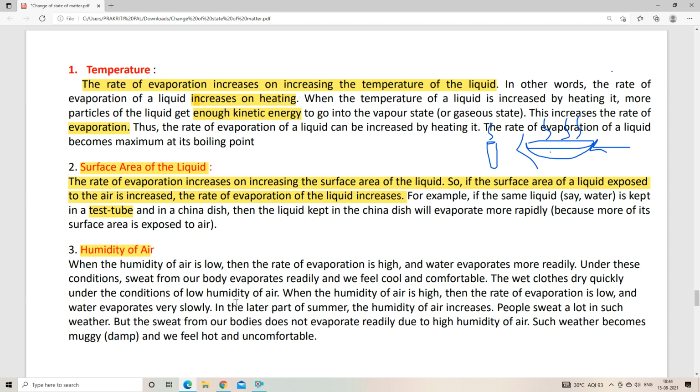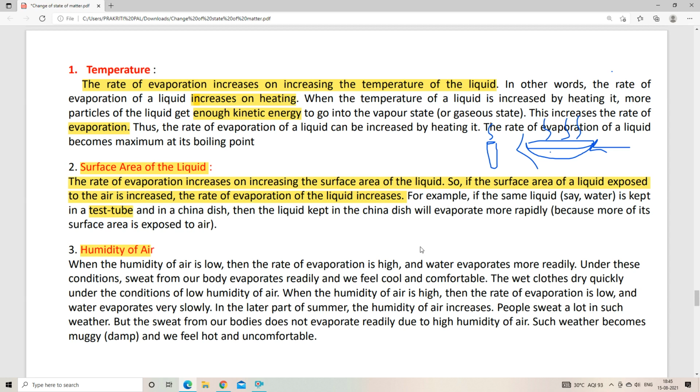Now you can understand why during rainy season our dress takes too much time to become dry, because during rainy season the humidity of air is too high.